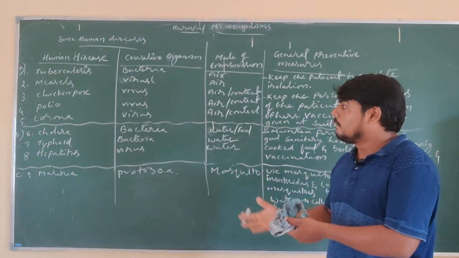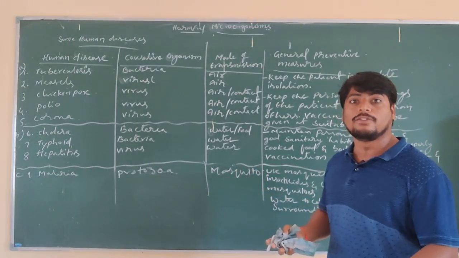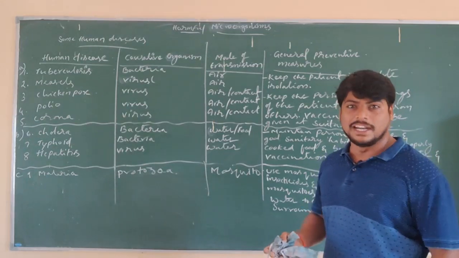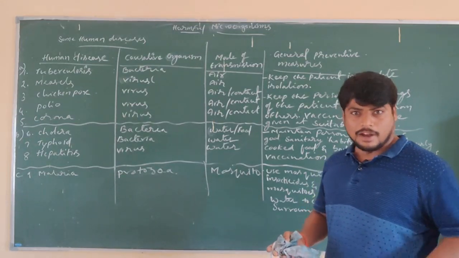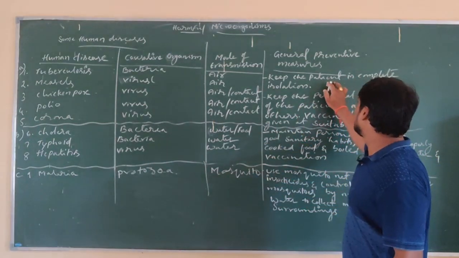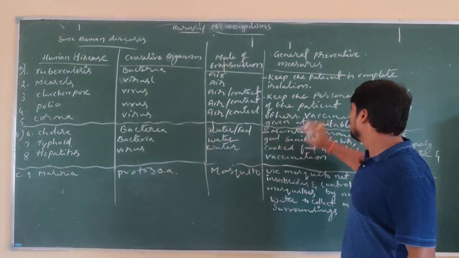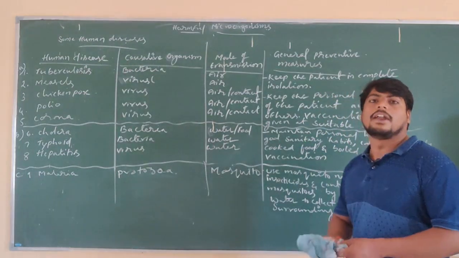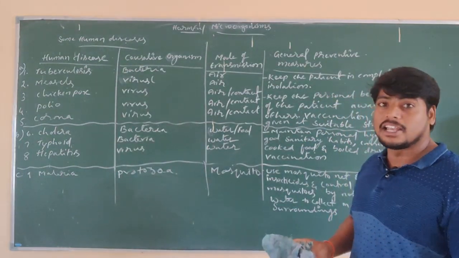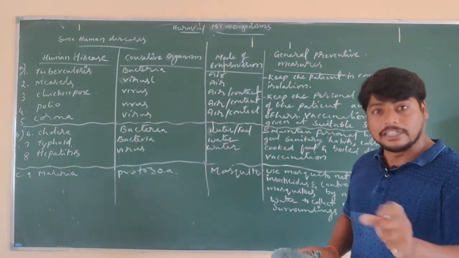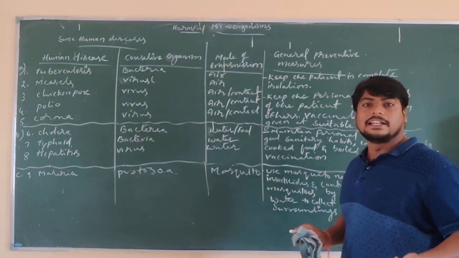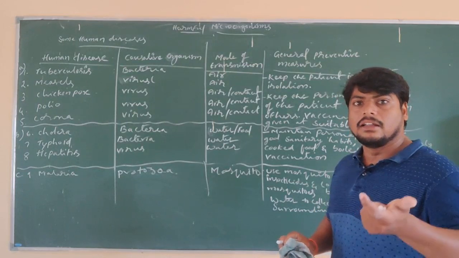Now what are we doing for the corona patient? Isolation. They are sending them to the COVID center or quarantine. That is the isolation of the patient. We have to do that and keep the people around the patient away. We are not able to touch. We should not touch the things of the infected person. And also, what is the precaution under that?